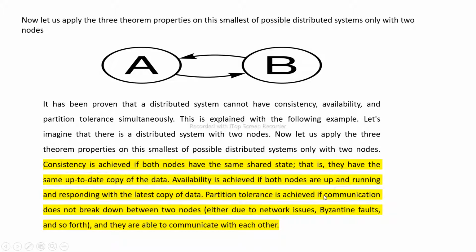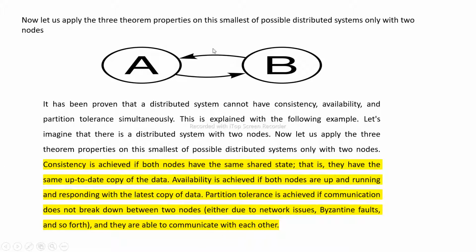Partition tolerance is achieved if communication does not break down between nodes, either due to network issues or Byzantine faults and so forth, and they are able to communicate with each other.